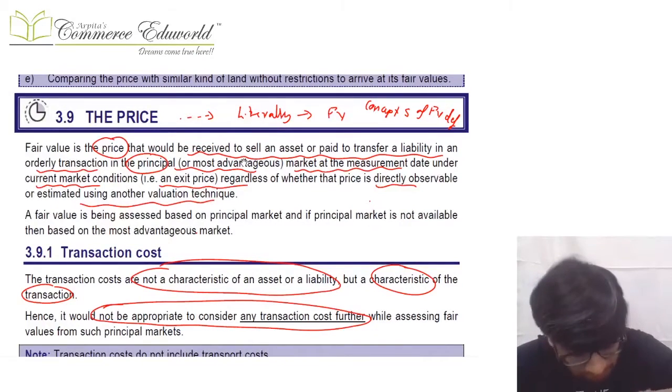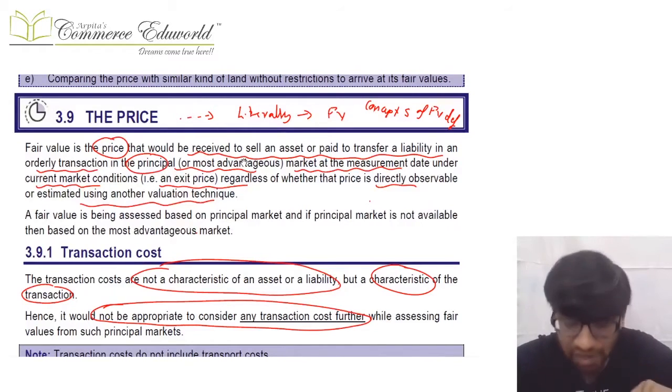Now we know that we are calculating the fair value of an asset or liability. We already know whether we'll go to the most advantageous market or the principal market. If a principal market is there, we go to the principal market. If not, we'll go to the most advantageous. In that, we'll find the orderly transaction between the market participants. Once we reach there, we'll calculate the fair value from that transaction.